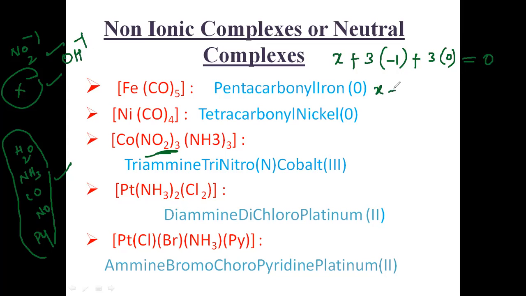Then X plus 3 into -1, that is minus 3, plus 3 into 0, 0, is equal to 0. Then X minus 3 is equal to 0. Then X is equal to plus 3.